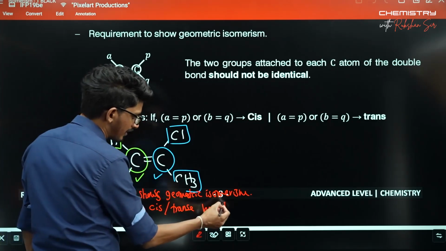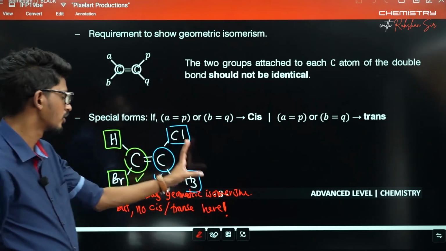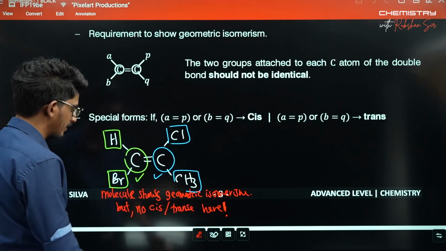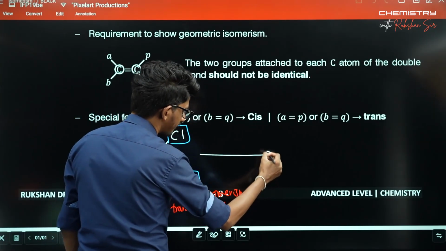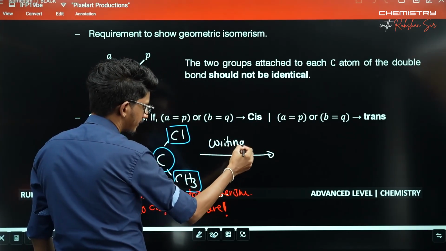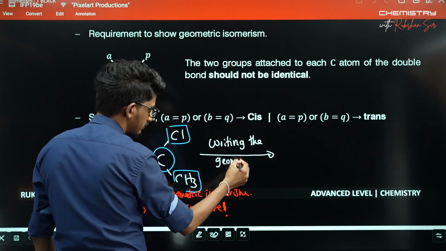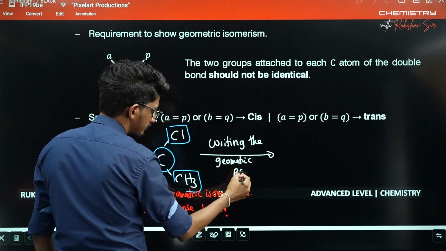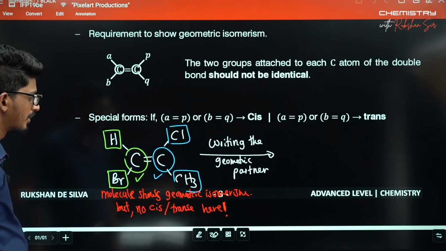So if someone asks you to come up with the geometric pattern of this, how to write that? It is very easy.